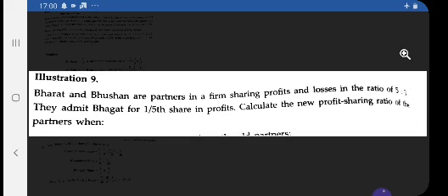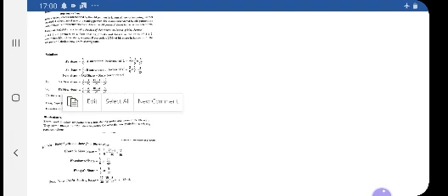So this is a question, and they admitted Bhagat for 1/5. Here I have not mentioned it, but consider the case when Bhagat's share is wholly borne by Bharat. Then how will you solve this?